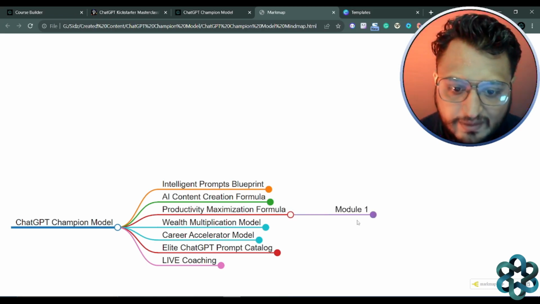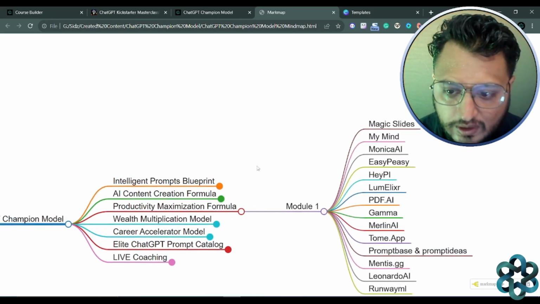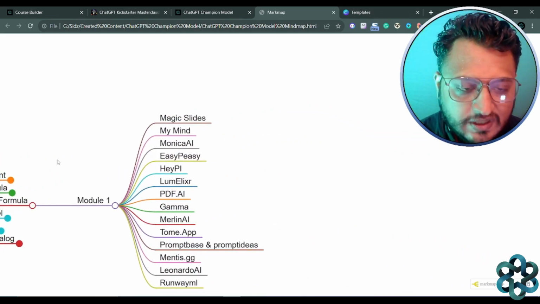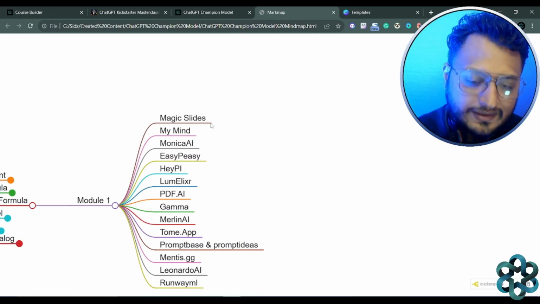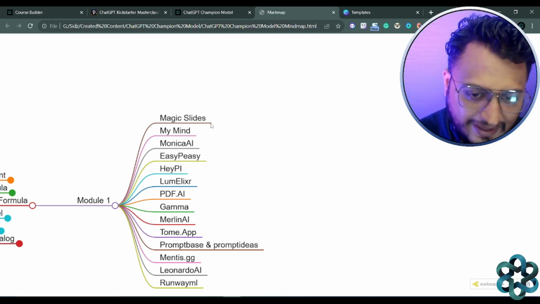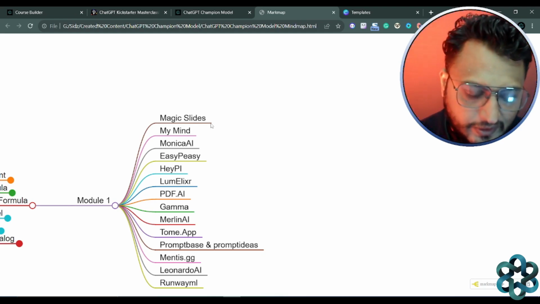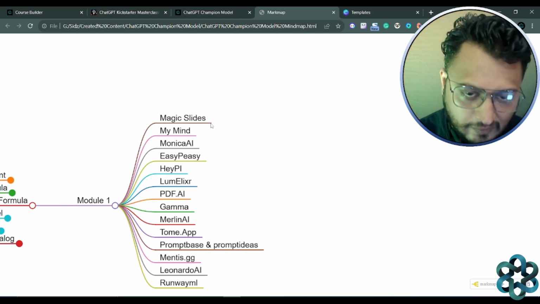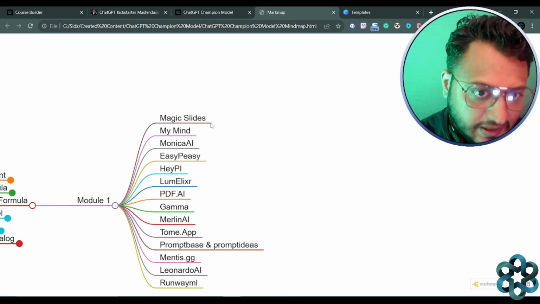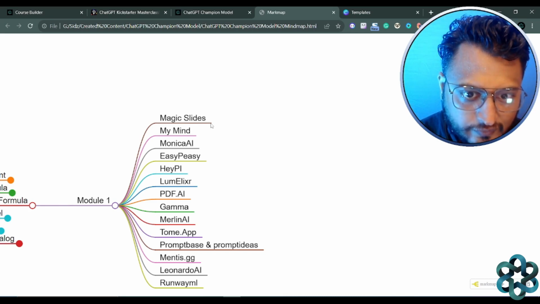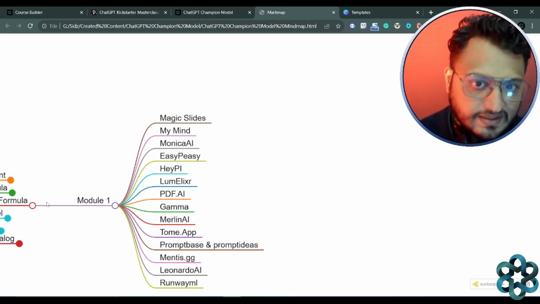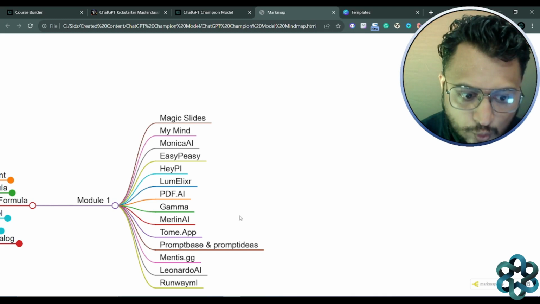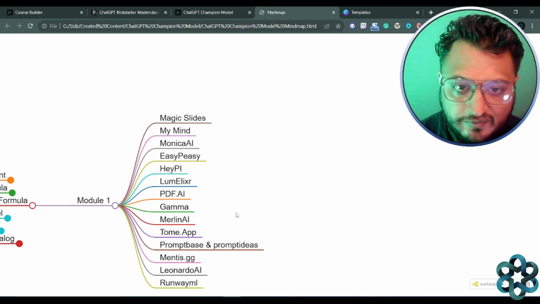The third one is the productivity maximization formula. So one module covering a lot of tools that we have investigated. There are thousands and thousands of AI tools out there in the market, right? But we have investigated a lot of them, and out of that we have come to this final list of tools, which has that variety, right? So for everything you need in terms of getting your productivity maximized, we have analyzed these tools, which are going to take your productivity to the next level, right?